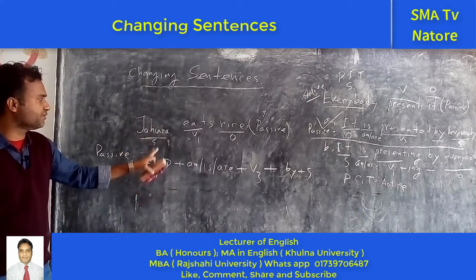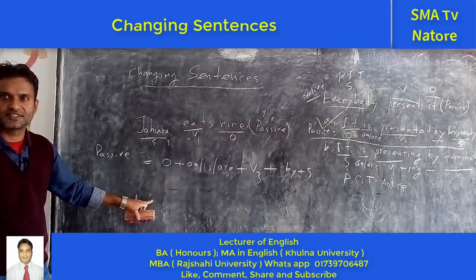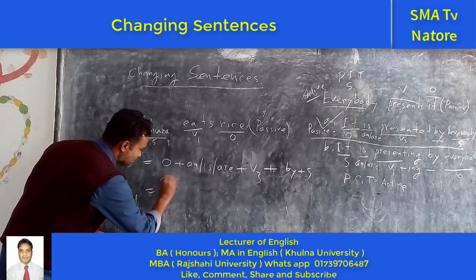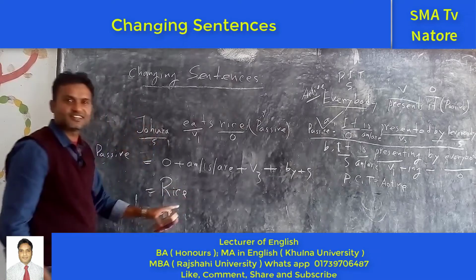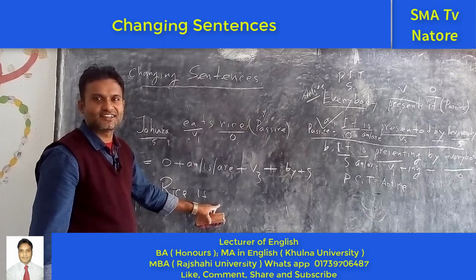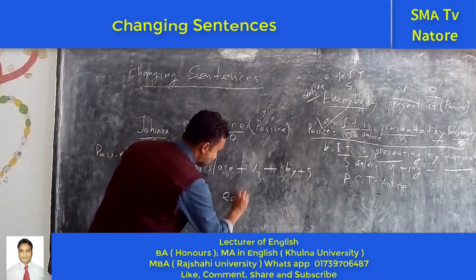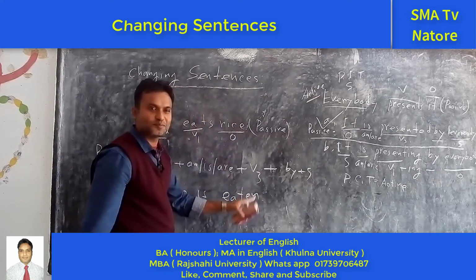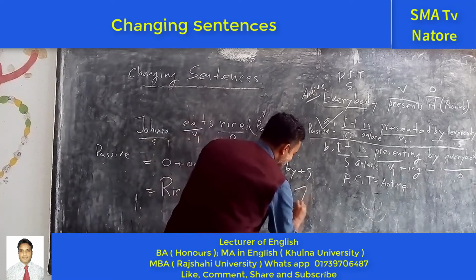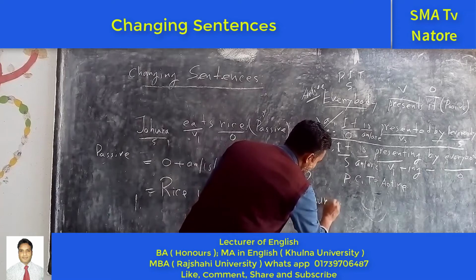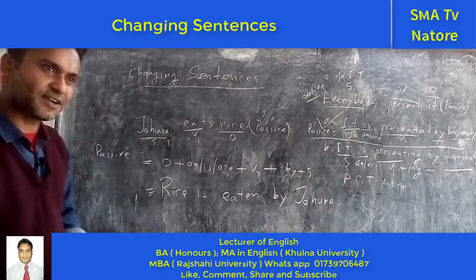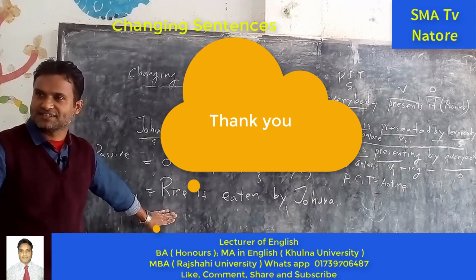So at first you have to write down what? Object. Rice. Good. Next one, is. Good. Next one, eaten. Good. Next one, by. Good. Next one, Jubra. Okay. So here Jubra is eating rice, but we also eat rice. So this is the right answer. Do you understand?